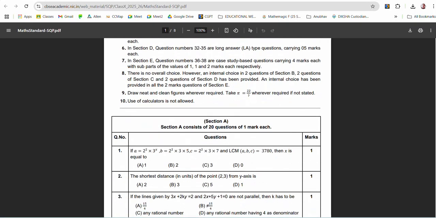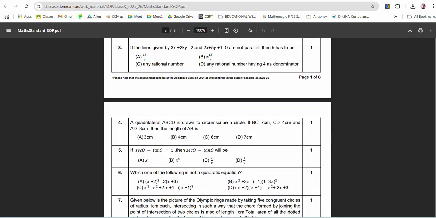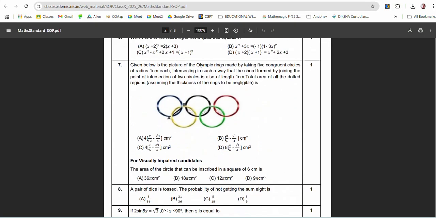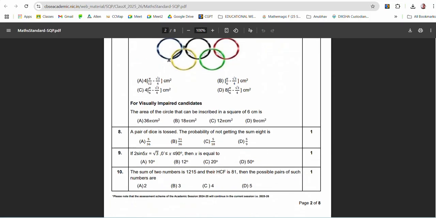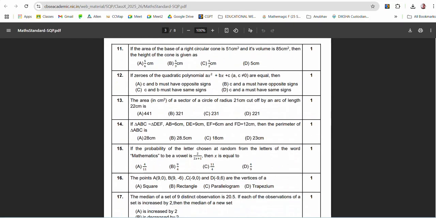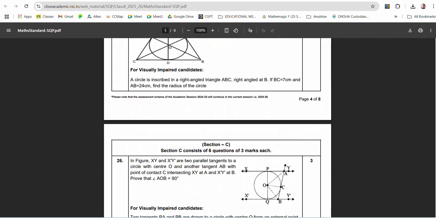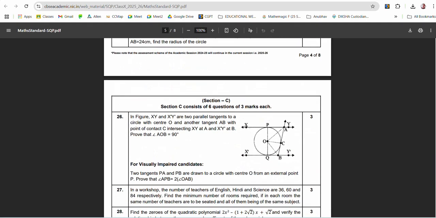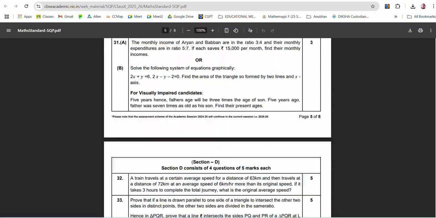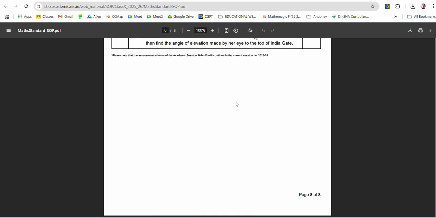And you can see the questions are also given. If you want, you can solve these questions and check your answers also. I will show you that the marking scheme is also provided. See here, so many questions are given, and there are a total of 8 pages. All varieties of questions are given here. You just have to view it properly, and the answer key is also available.